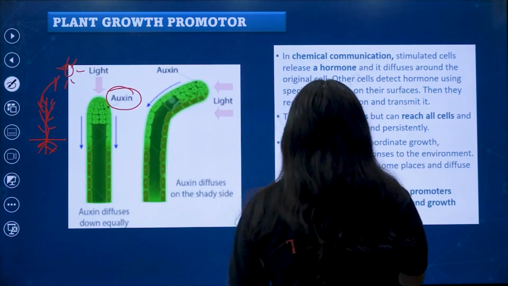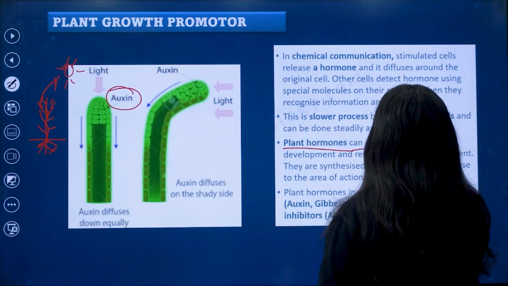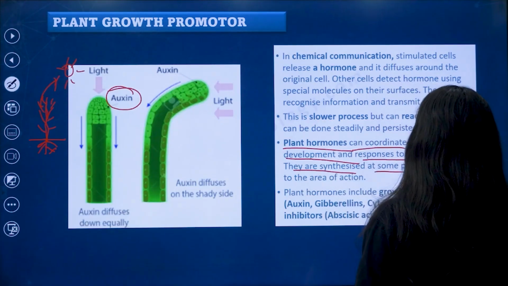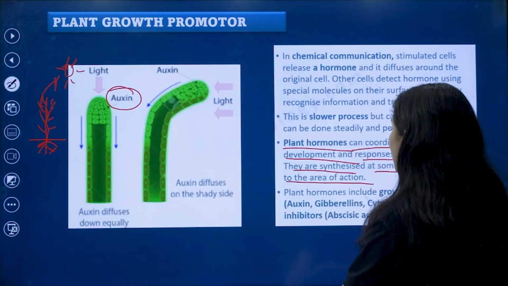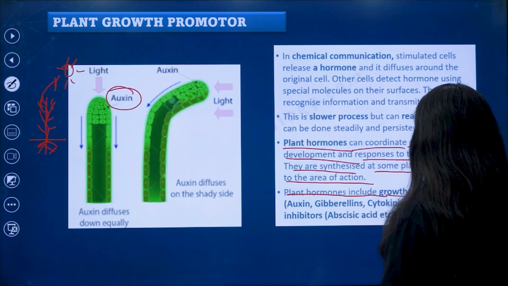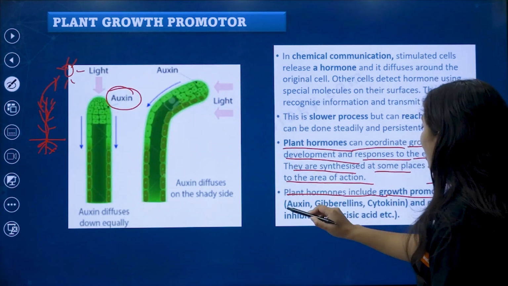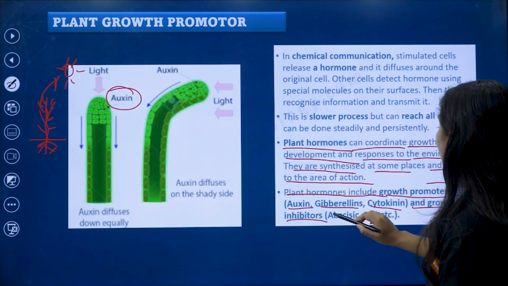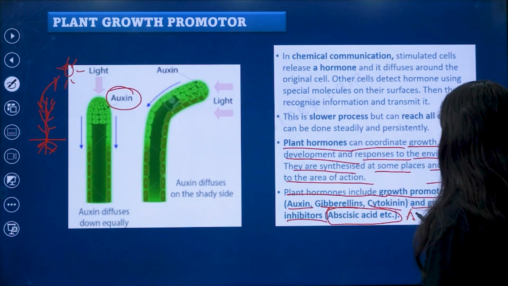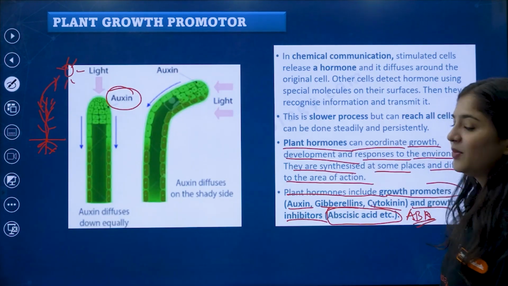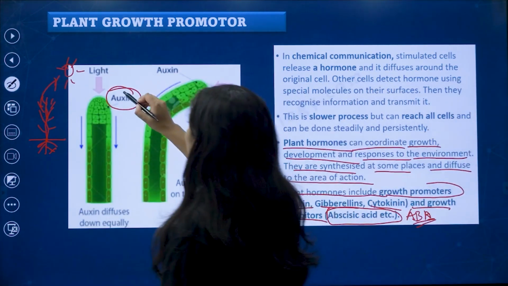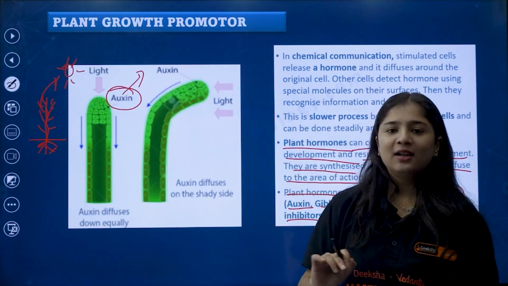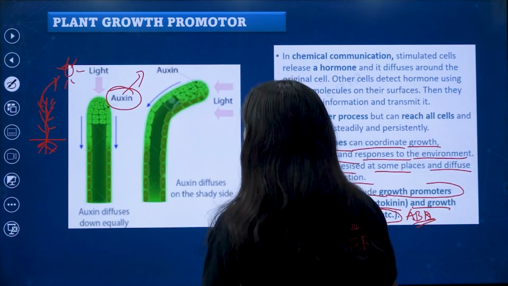Plant hormones coordinate growth, development and response to the environment. They are synthesized at one place and diffuse to their area of action. Plant hormones include growth promoters: auxins, gibberellins, cytokinin, and a growth inhibitor called abscisic acid, also called ABA. So you understood what is the function of auxin? They help in bending of the shoot towards the sunlight. That's all. Coming to gibberellins, we'll study about it.